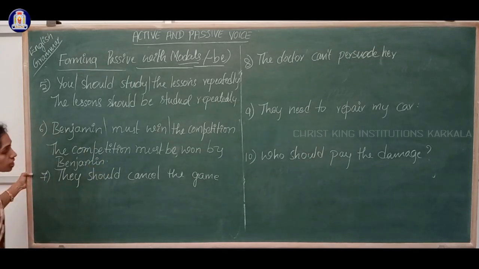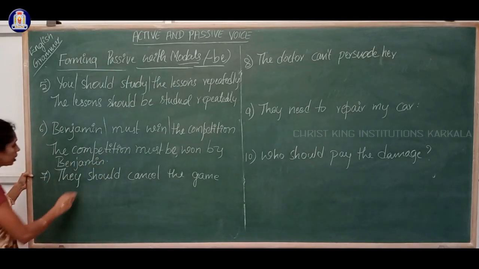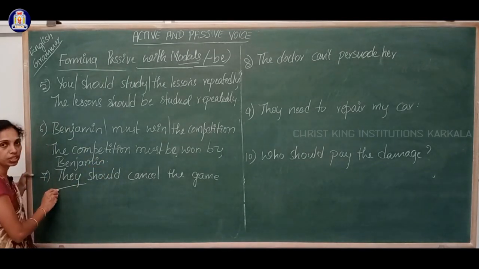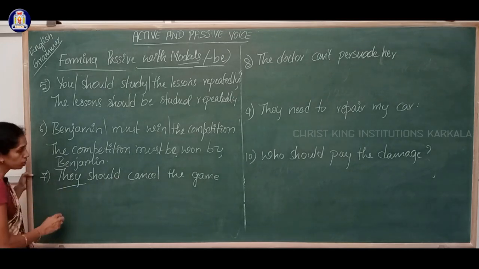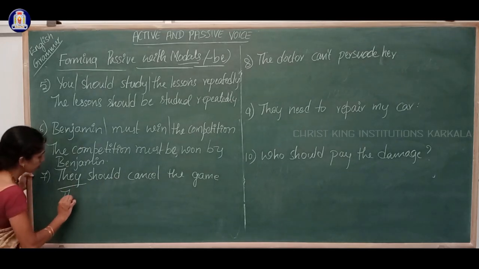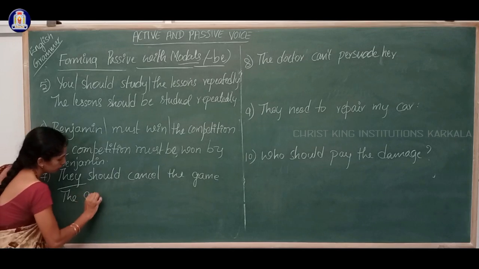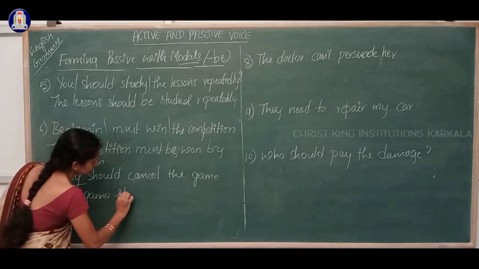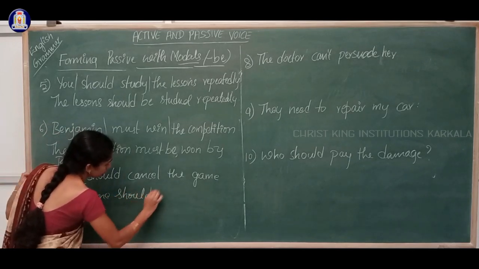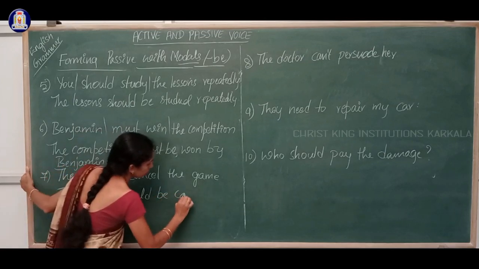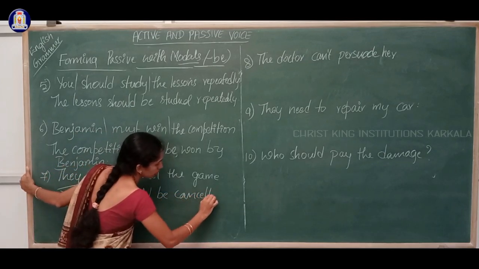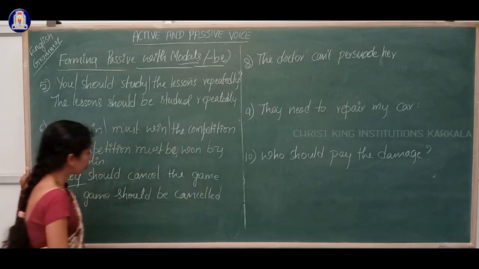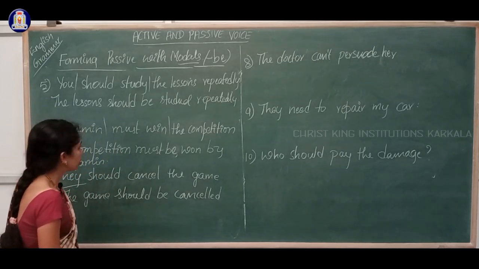Then, they should cancel the game. Here also we can omit the object in the passive voice. So the game should be cancelled.